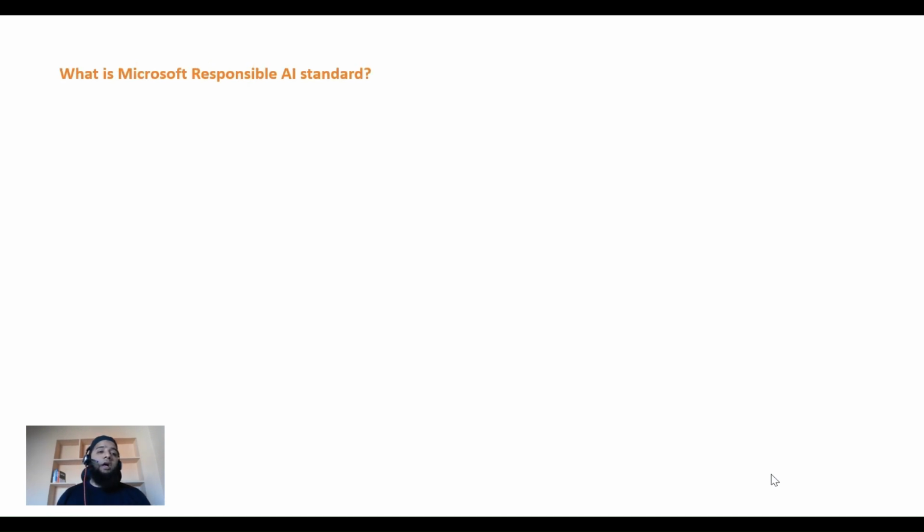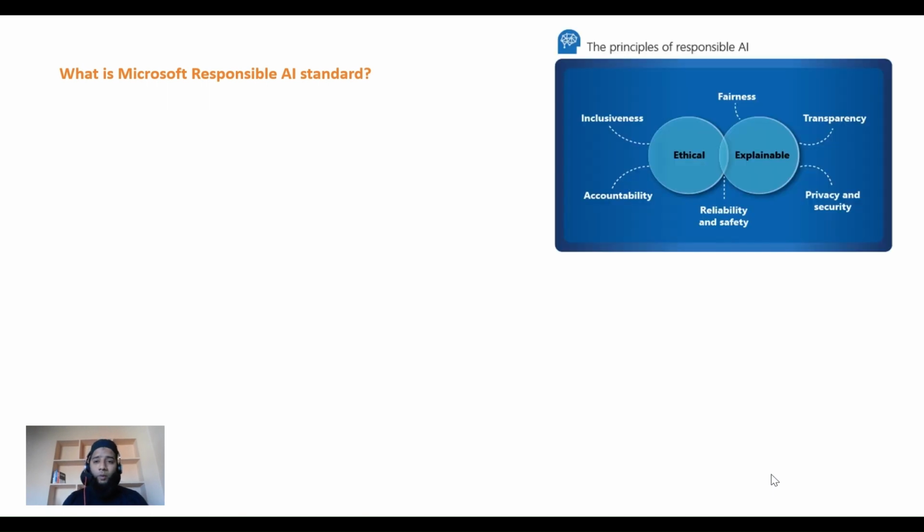And then what is the Microsoft responsible AI standard? Well, it's a framework that consists of six key elements. First is, as you can see on the screen, fairness, transparency, privacy and security, reliability and safety, accountability and inclusiveness. Let's see what each of them means in detail.